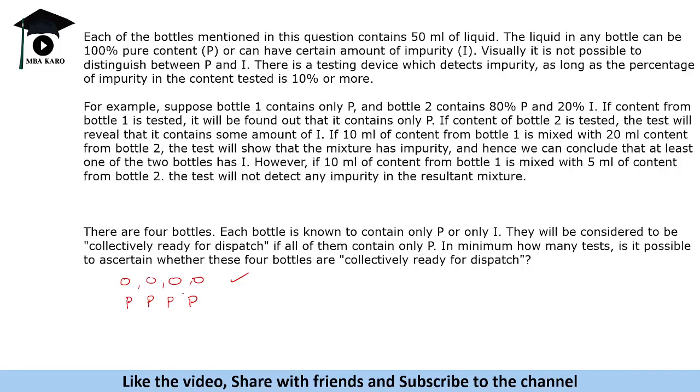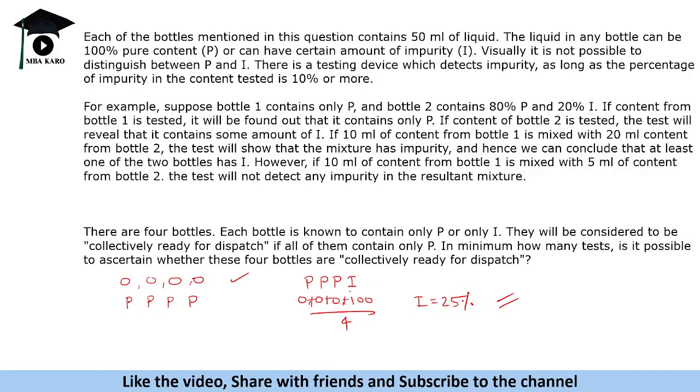So if you test all of them, you know that this is 0. But let us say even if one bottle has impurity, you have 0, 0, 0, 100. When you divide by 4, if you mix all of them, the impurity will be 25%, and it will be detected.